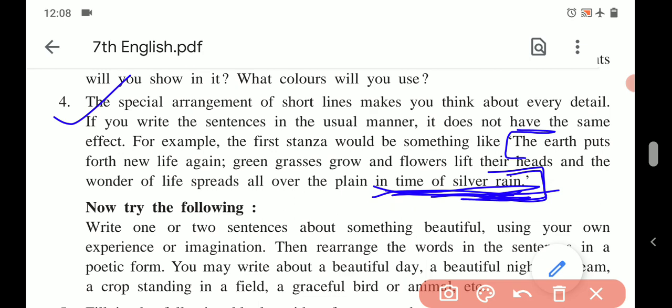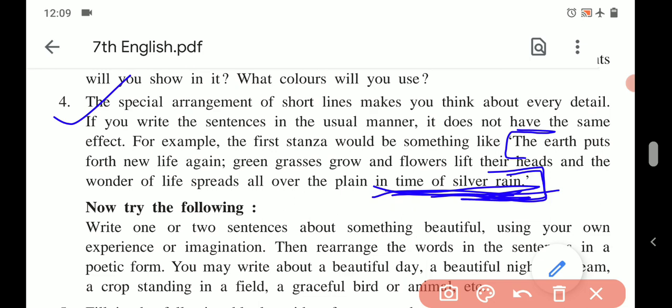In time of silver rain. Then further line, in joy beneath the sky, as down the roadways passing boys and girls go singing too. So this can be written as passing boys and girls go singing in joy beneath the sky, as down the roadways in time of silver rain, when spring and life both are new.